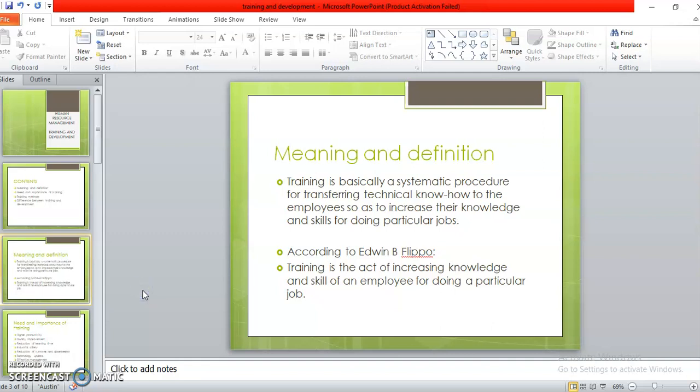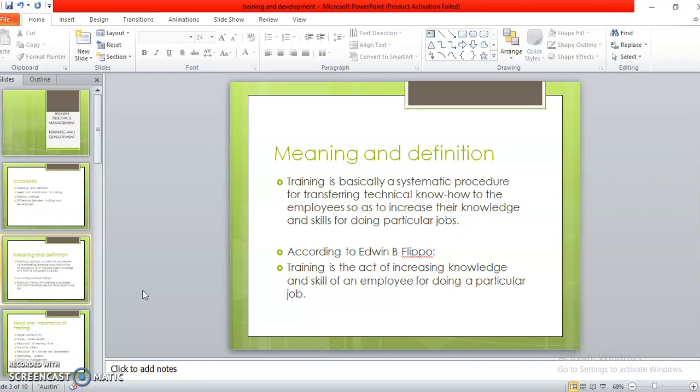Now, meaning and definition. What do you mean by training? Before going to the meaning, once I recruit and select an employee in an organization, I know that he is having specific skills. I have a requirement for which I have hired the employee. So, how best I have to train the employees so that I can utilize these skills and match it with the performance of the job that I need him to do. And once this is matched, accordingly I provide him training so that he is able to perform the job for which I have hired him efficiently.